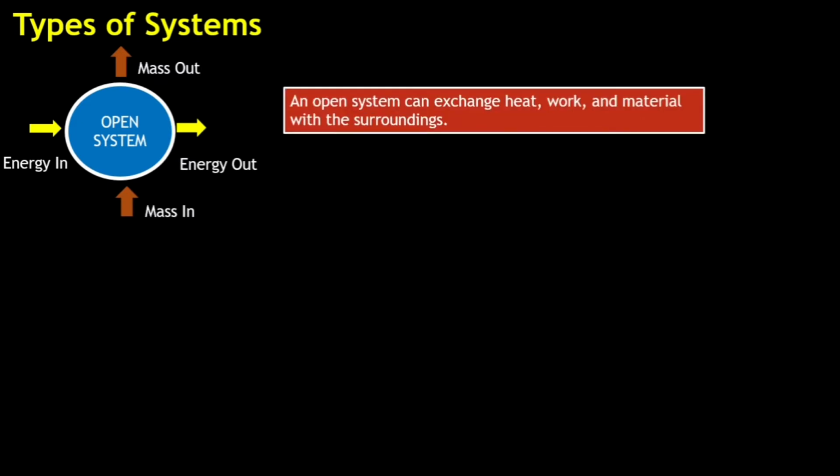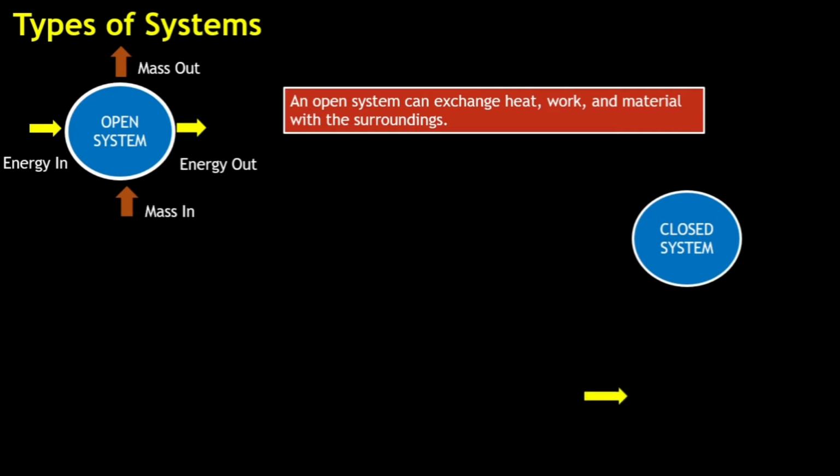Let's understand what are the types of systems. Now you have an open system. Open system is a system in which the mass gets inside and the mass can be transferred outside. That is, there is an exchange of material. Similarly, there is also an exchange of energy. So, mass can get inside and it comes outside. Energy can get inside and it comes outside. So, this is what is an open system. An open system can exchange heat, work and material with the surroundings.